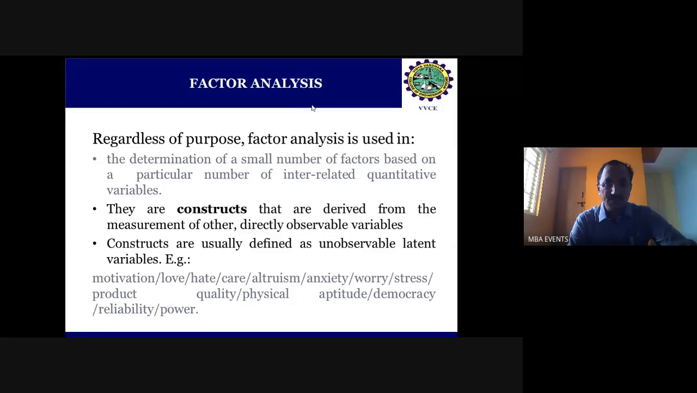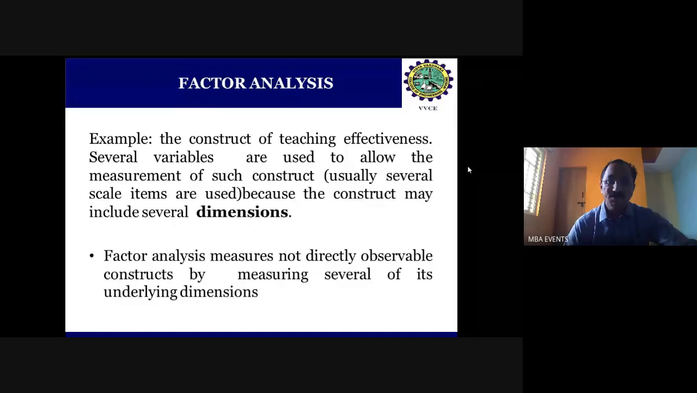So these are some of the things which are unobservable that can be identified with the help of this factor analysis. That's the beauty of factor analysis, which is used by the researcher. Another example, I can say, is the construct of teaching effectiveness.